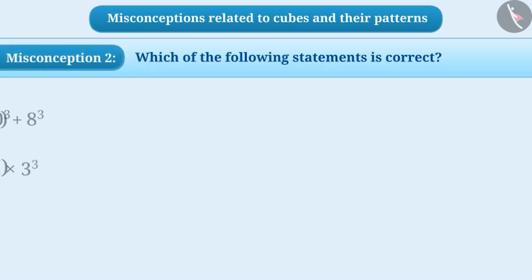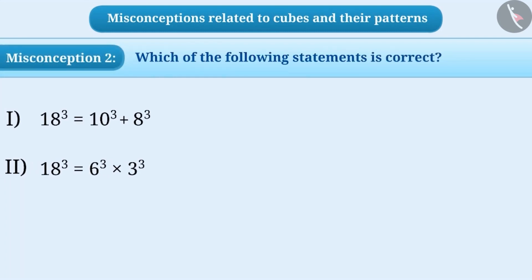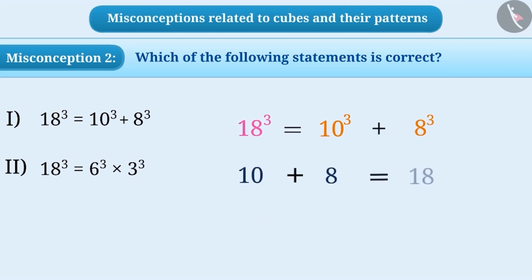Misconception 2. Which of the following statements is correct? Some children are unable to understand the exact meaning of exponents, due to which they make small mistakes in the context of the cube. Some children begin to believe that 18 to the power of 3 is equal to the sum of 10 to the power of 3 and 8 to the power of 3 because the sum of 10 and 8 is 18. But this is a misunderstanding. If we consider the left-hand side, 18 to the power 3 can be written as 18 multiplied by 18 multiplied by 18, which equals